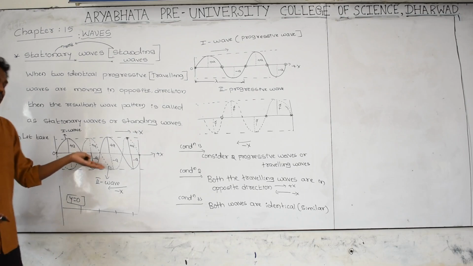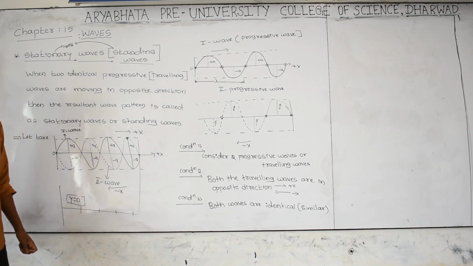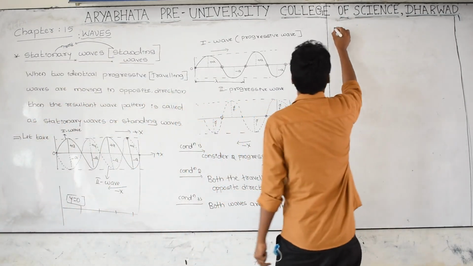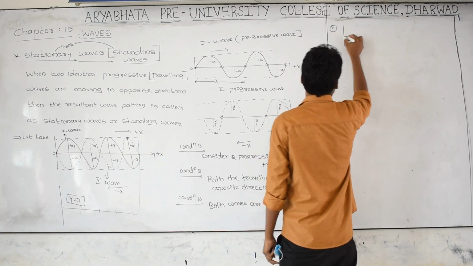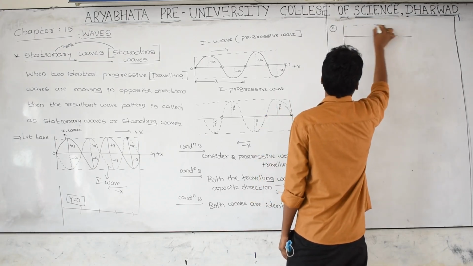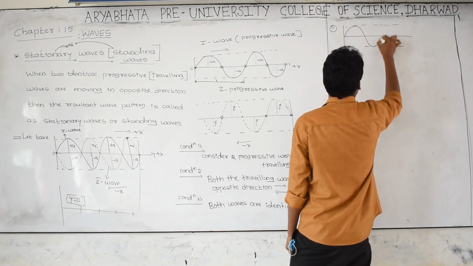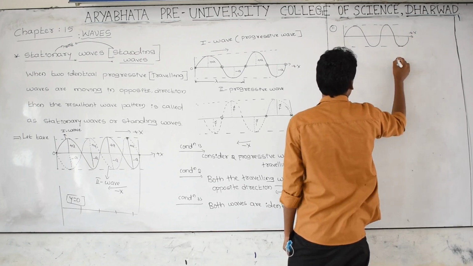The waves can be merged like this. And one more condition is there. Let us take, the wave can merge like this also. This is the first wave. Let us take, it is moving in plus x direction.